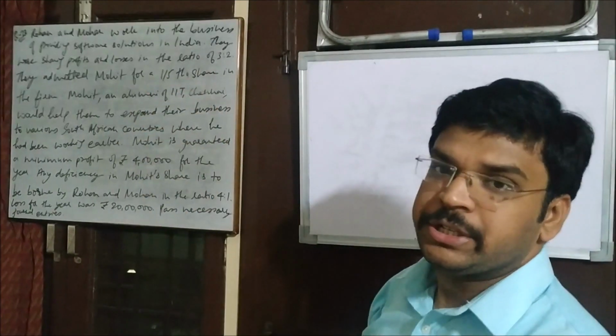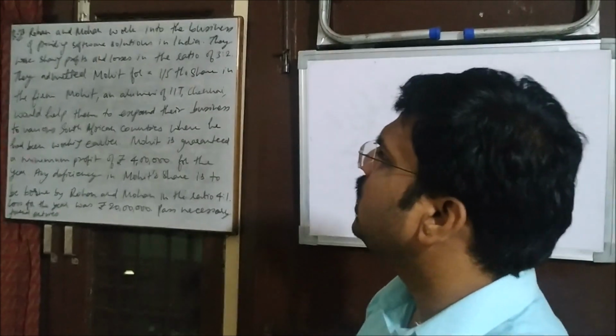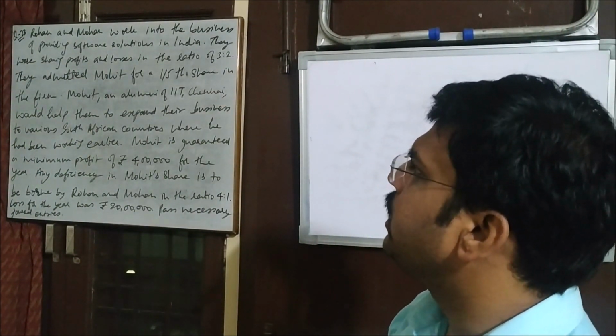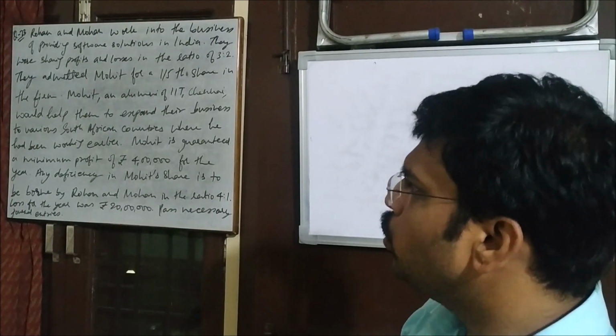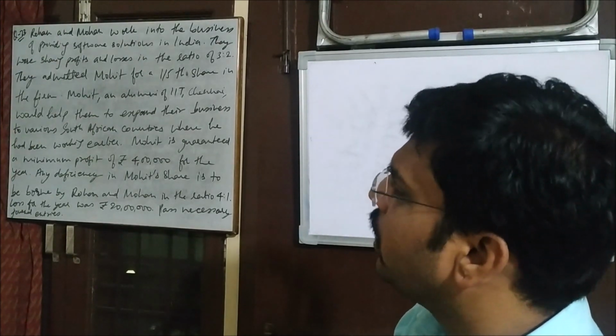So I have written the question here. Let's read the question. Rohan and Mohan work in the business of providing software solutions in India. They were sharing profits and losses in the ratio of 3:2. They admitted Mohit for a 1/5 share in the firm.